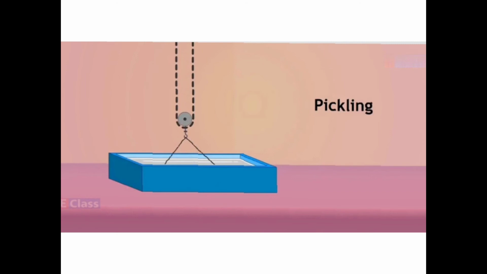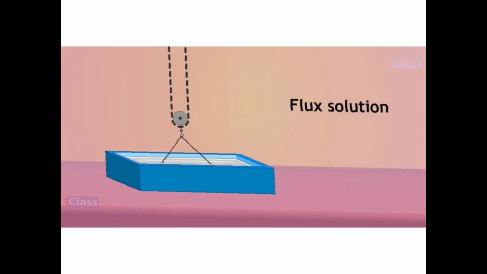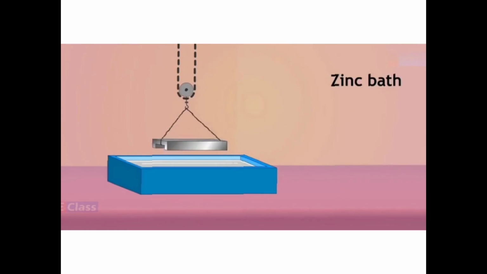First it is kept in base, then rinsing is done, then it is kept in acid, and again the rinsing is done. क्या हुआ, एसिड का पास और ये हो गया. Then it is kept in the फ्लक्स सोल्यूशन. सो फ्लक्स सोल्यूशन में क्या हो जाएगा, वो जिंक है उसके ऊपर आ जाएगा कवरिंग. Okay, so it is dipped in the flux solution, and then the zinc bath is given.